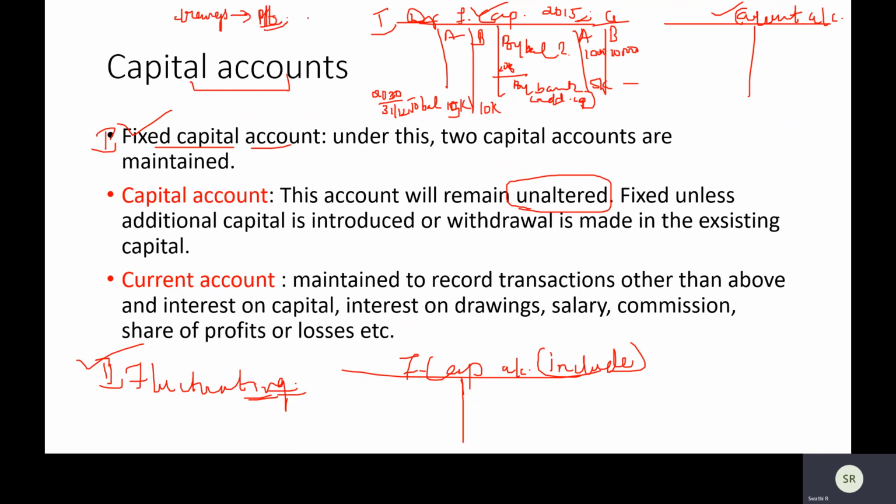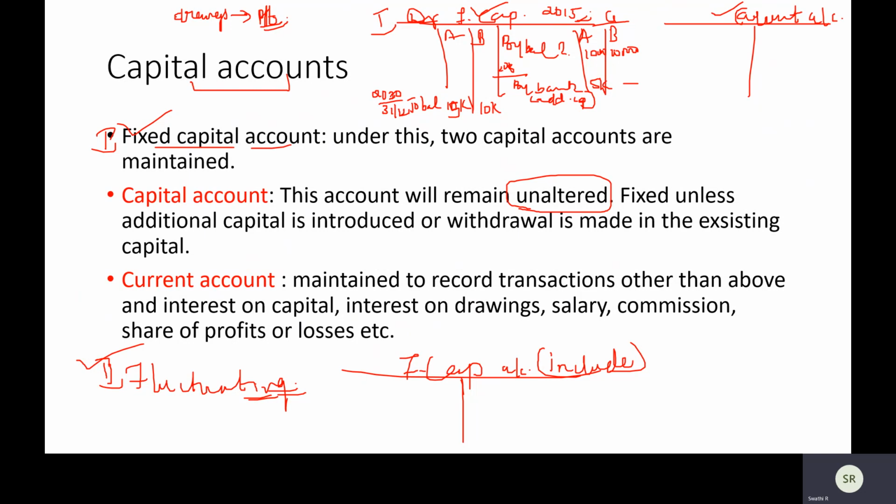As a rule, drawings are generally made from that year's revenue or profit. Whenever you talk about drawings, it's a general assumption that it is from that year's profit that you're taking. But sometimes, if you want to reduce your capital, right now what is your capital? 15 and 10. You have 25,000 as your capital.